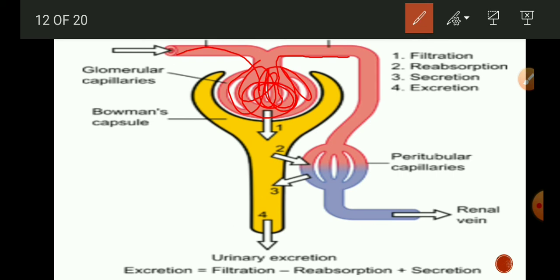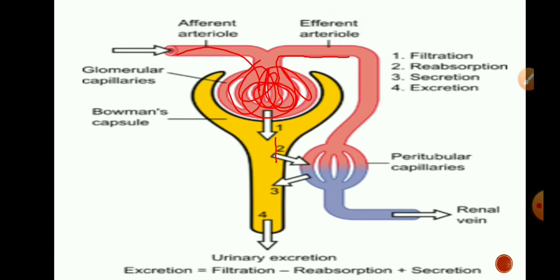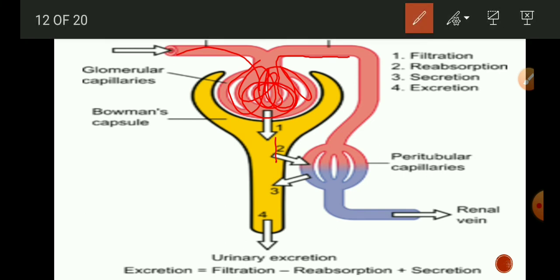The useful substances are reabsorbed by the walls of the tubule and return to the blood. So in the proximal tubule and the loop of Henle, the reabsorption process takes place and the useful substances are poured into the blood again. Excess water is reabsorbed by the process of osmosis, and only waste substances like urea, some unwanted salts and excess water remain behind in this tubular structure.